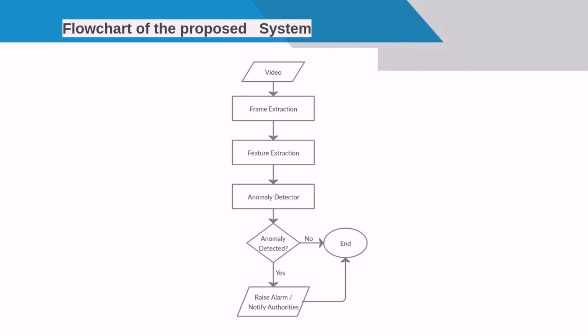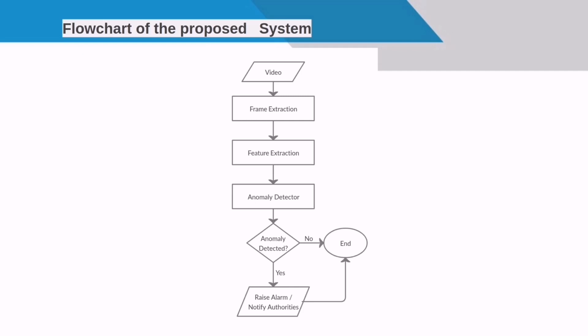Next comes the feature extraction step. In the case of video, it is not feasible to give the entire video as input for processing. It may contain a lot of redundant images. Secondly, we don't have temporal annotations for anomaly videos. In such cases, extracting important features from the video and using them to train the model is helpful.